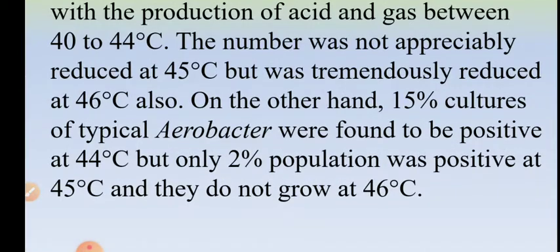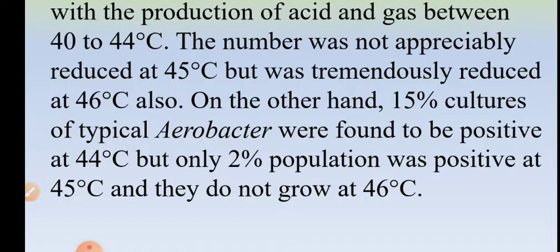Okay. The number is not reduced when the medium is grown at 45 also. The organism produces acid and gas. But when you grow the organism at 46 degrees Celsius, the number is reduced. Meaning, not 97% but fewer, when the organism is grown at 46 degrees Celsius, but still the organism grows at 46 degrees and produces acid and gas.